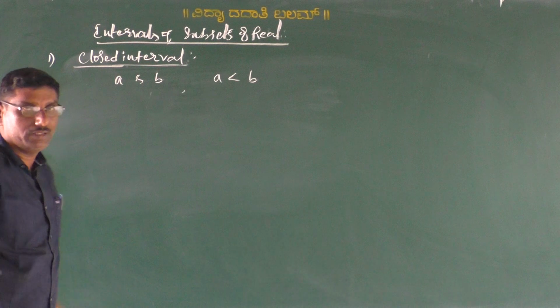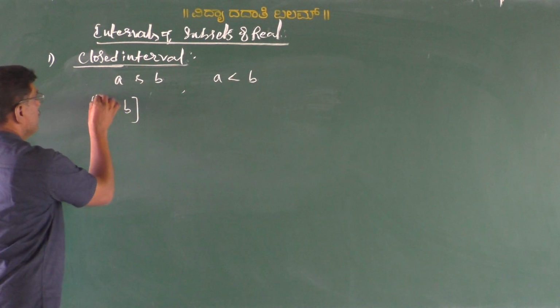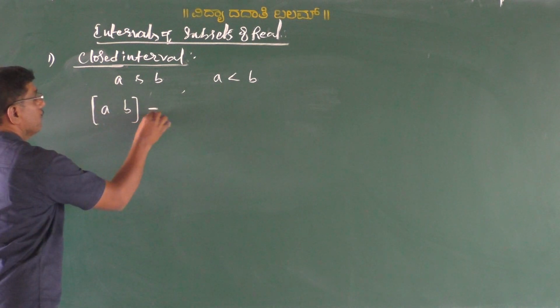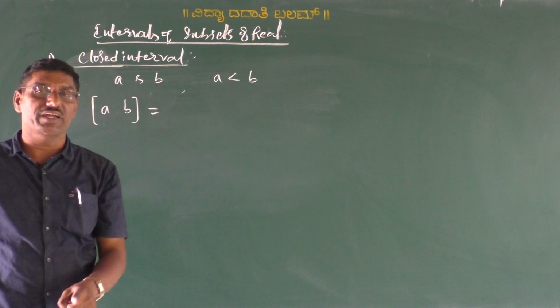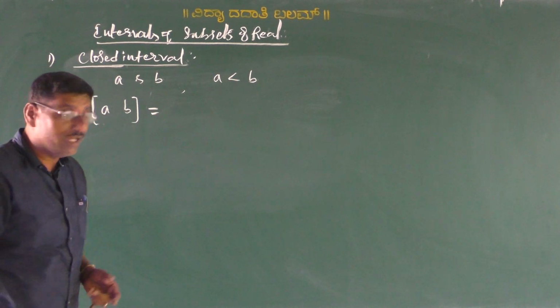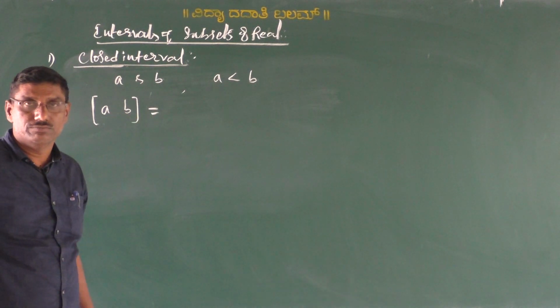Symbolically, we can write the closed interval [A, B]. In the open interval we used the open bracket, that means the small bracket. Here we use the big bracket, that means the square bracket.